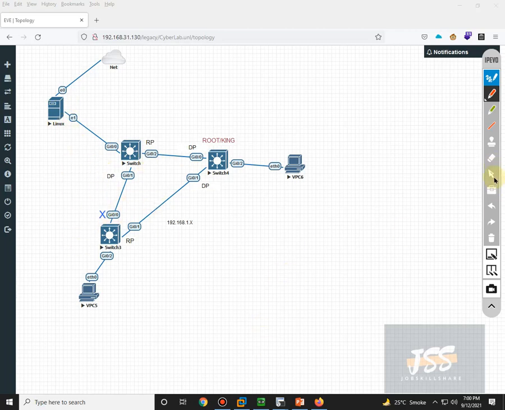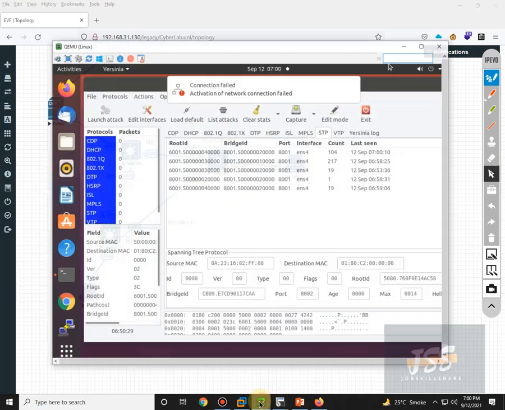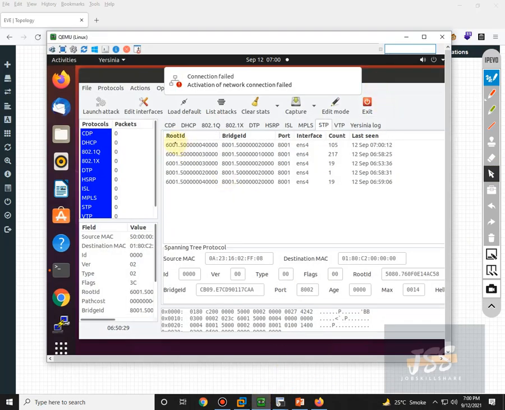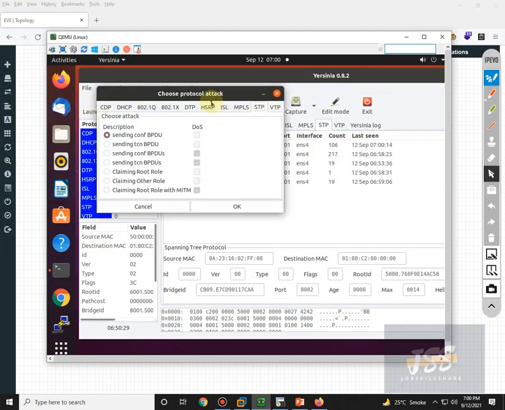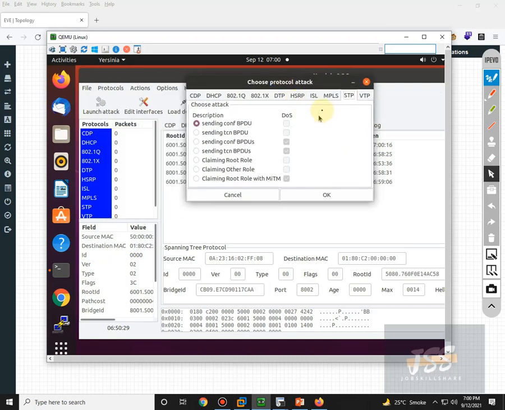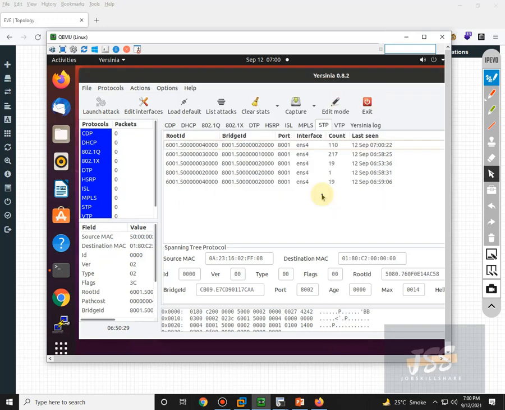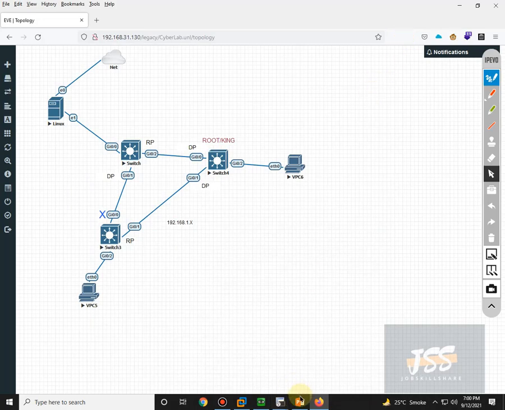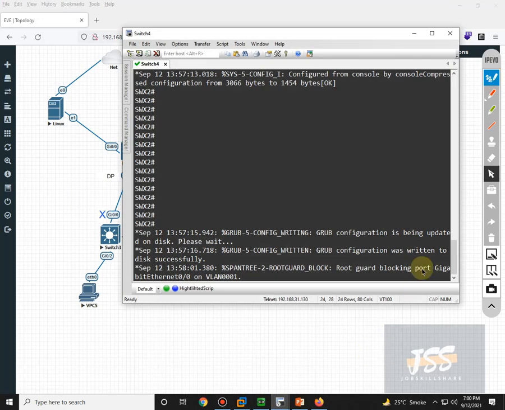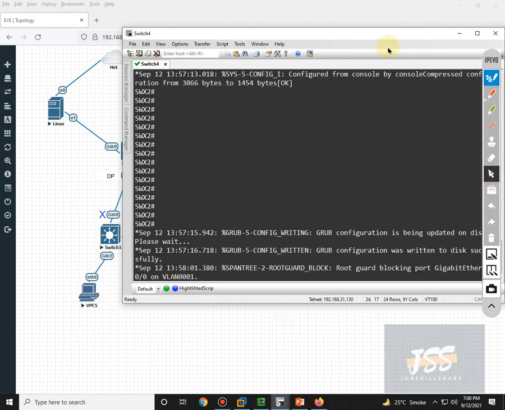Let's launch this attack again. Launch attack, come to STP, claiming root role, and click OK. So the attack has been launched. Let's go to this switch again to see if something is going on.